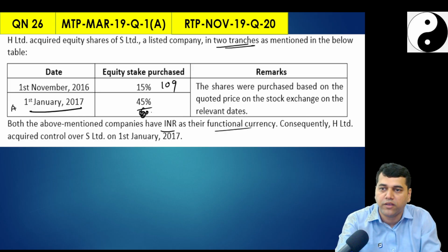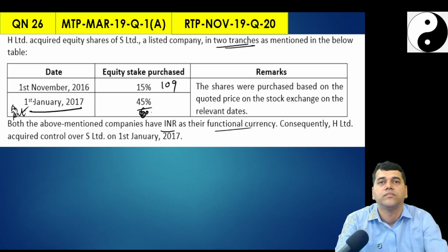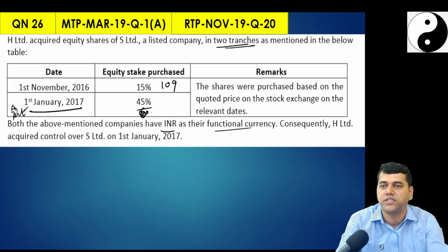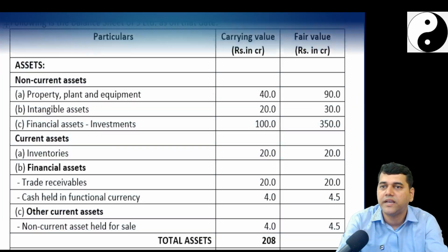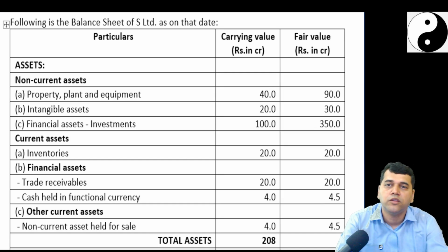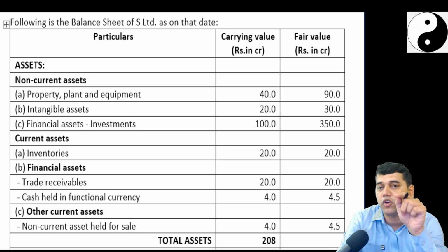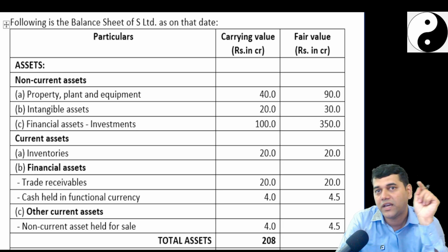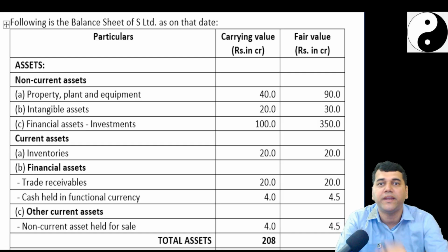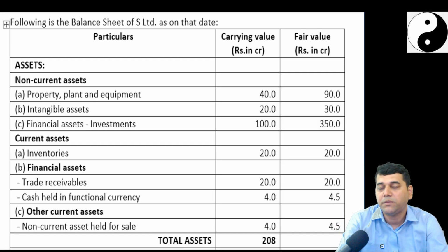So this is my acquisition date. Generally one odd date here, 1st January. Otherwise, at the end of the year they would have given it to you. Now they have given you the balance sheet of only the subsidiary, not the parent. So that means they may not be expecting a consolidated balance sheet here. Because if they ask for an opening balance sheet, then they should give you the parent's balance sheet also. So they must be asking for only some workings probably.